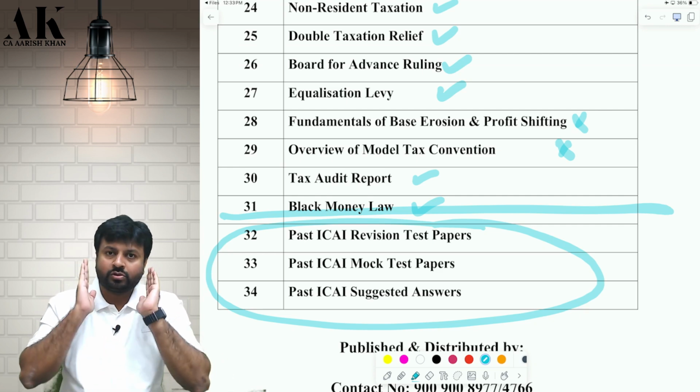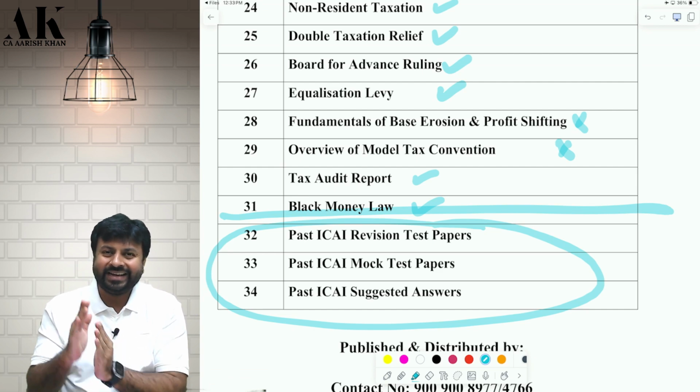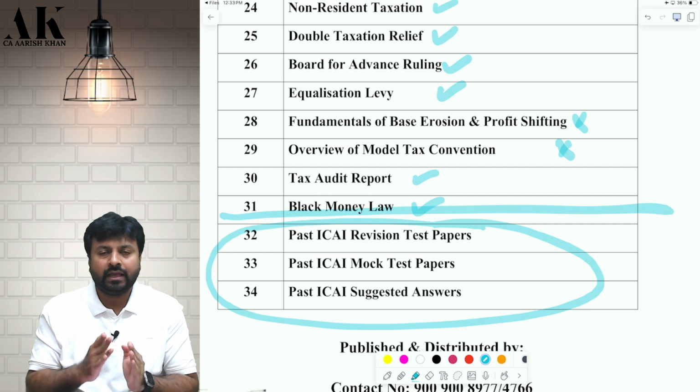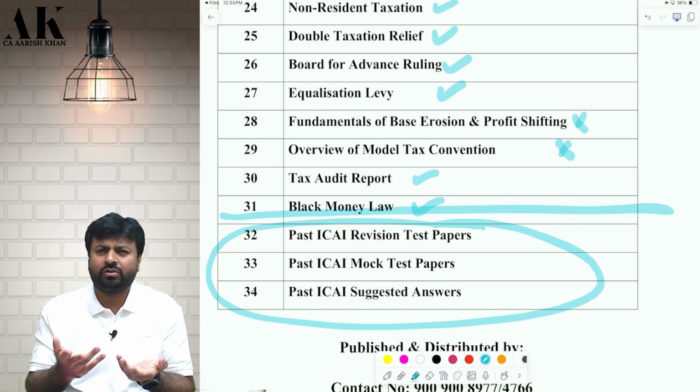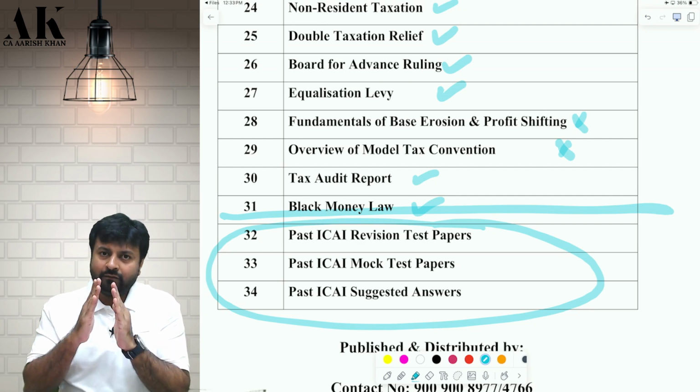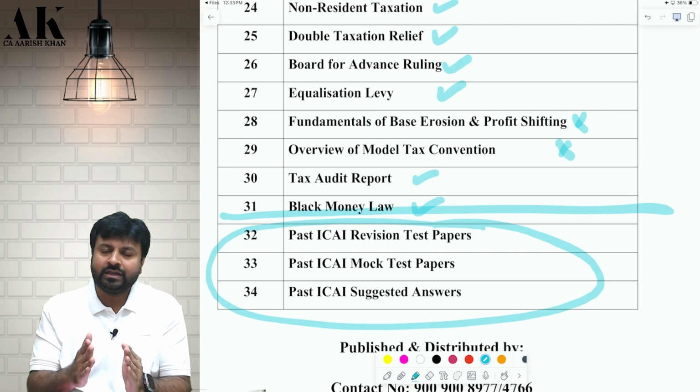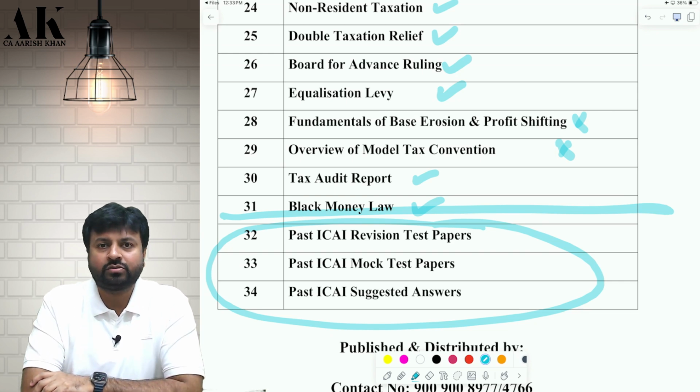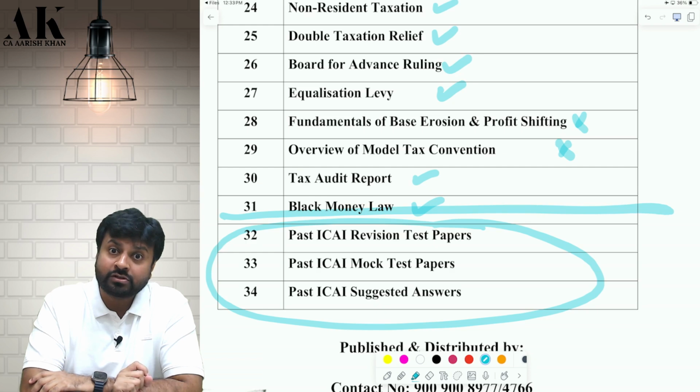Yes, MCQs I will also do with you all, but for that, let ICAI bring the MCQs. Every year, ICAI brings around 150 to 200 MCQs on its website. Whenever that comes, I put it in the syllabus and teach it to my students. Don't worry about it. As of now, we are talking about the practical questions because that is where most students lack.